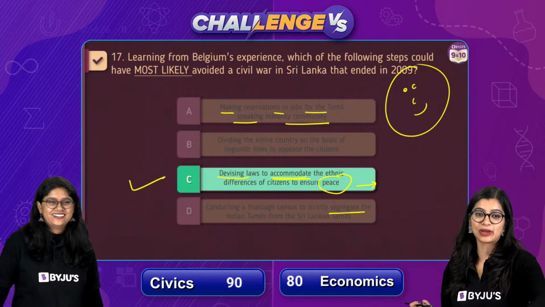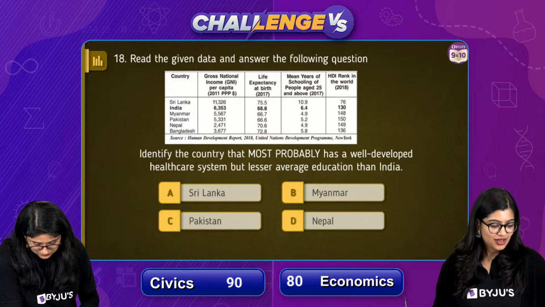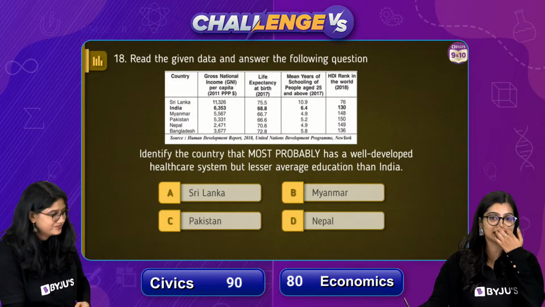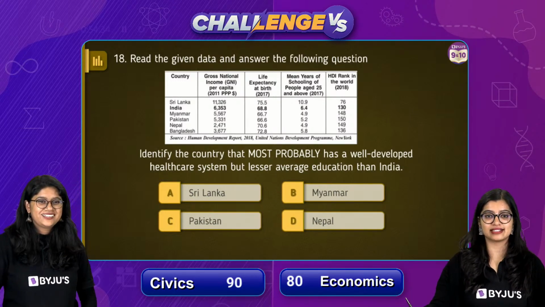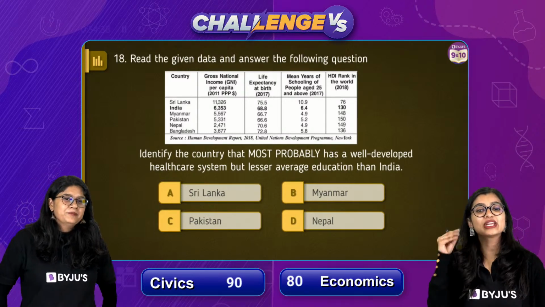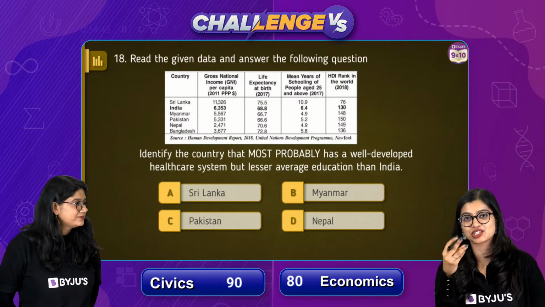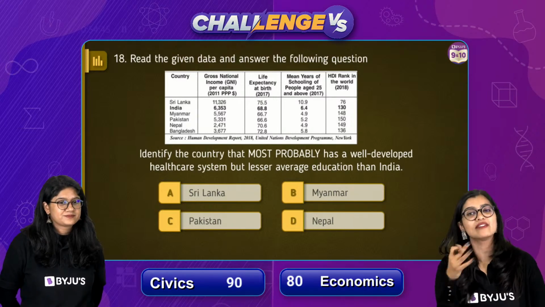So now, of course, quickly, let's move on to question number 18. Oh, this is also table based. Okay. Yes, ma'am, I thought devising was the opposite of revising. Yeah. See, this is also to give you an idea that this time when they say competency questions, you have to apply a little bit. They'll not give you direct questions.